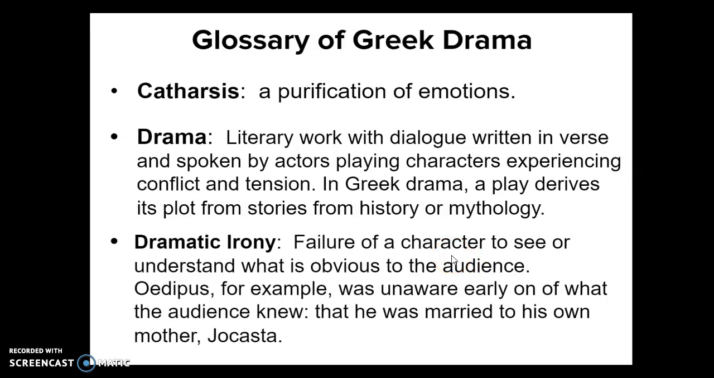Dramatic irony, failure of a character to see or understand what is obvious to the audience. Oedipus, for example, was unaware early on of what the audience knew, that he was married to his own mother, Jocasta. Guys, the audience knows ahead of time. They know something that the character does not know. That's called dramatic irony.